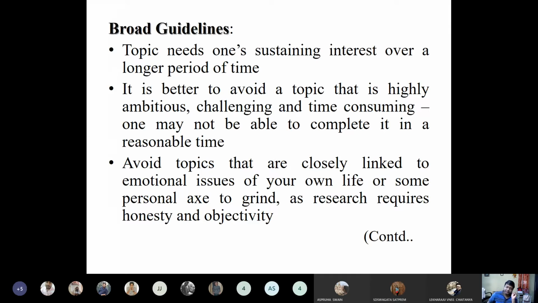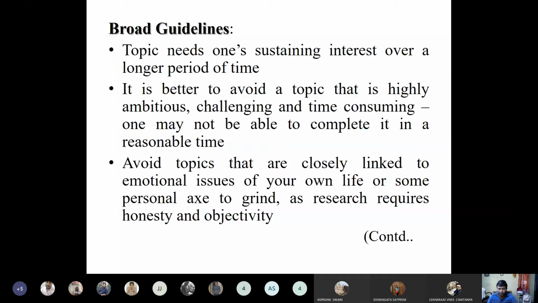So you see there are two things. You have to select a topic, an area in which you have interest, and at the same time you should select an area which has general importance in society. You should not select an area which will not have much societal importance in the future. It should have long-run importance, so that you can sell it in the market and survive. Because unless you think about your own survival, it is very difficult.